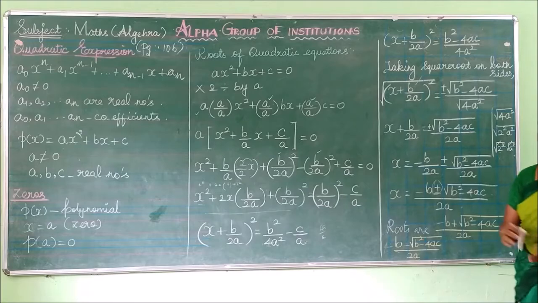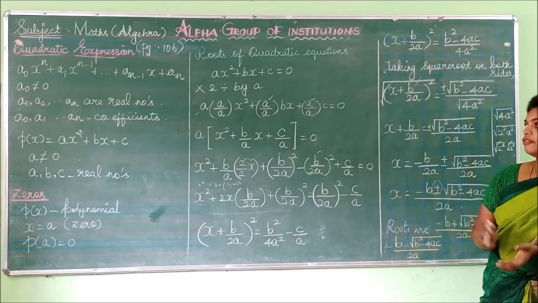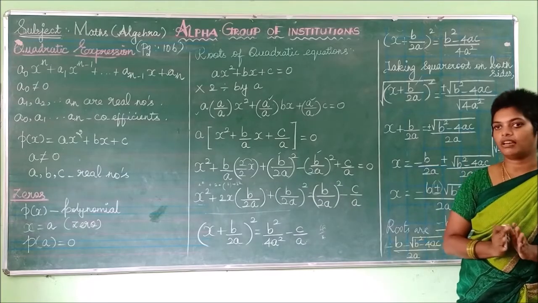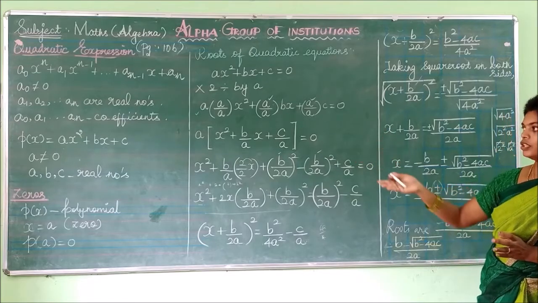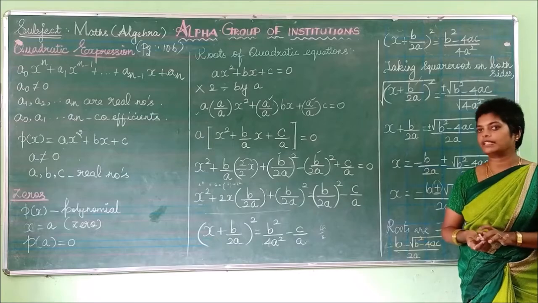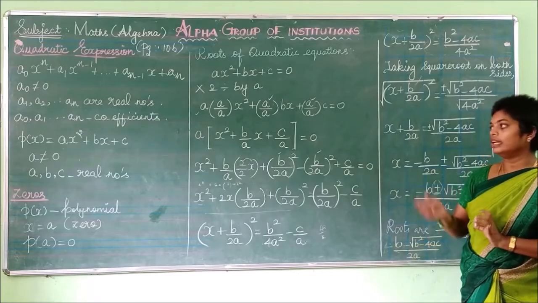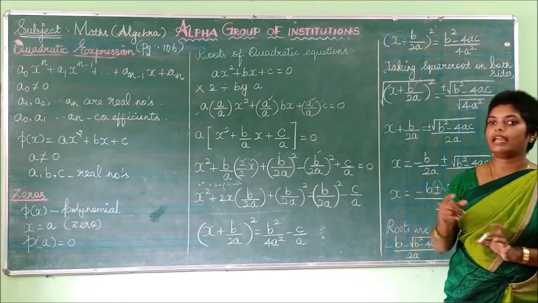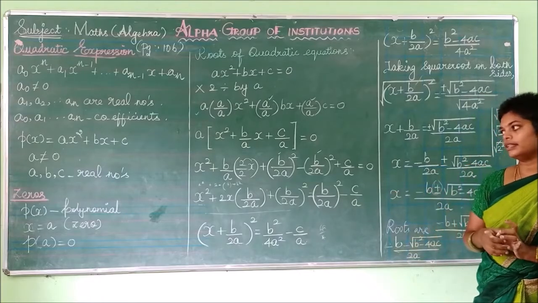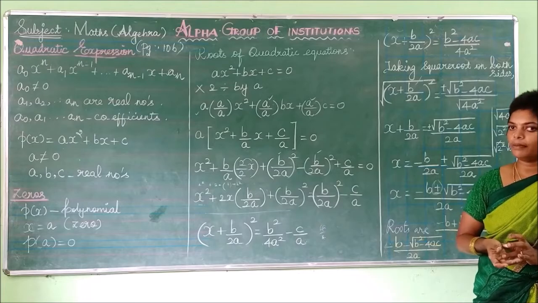So listen here. What do you mean by quadratic expression? A quadratic expression is of degree 2. So generally you can take p of x which is equal to ax square plus bx plus c equal to 0. In this condition a is not equal to 0. Then only we can say a, b, c are real numbers. So what do you mean by zero of the polynomial?